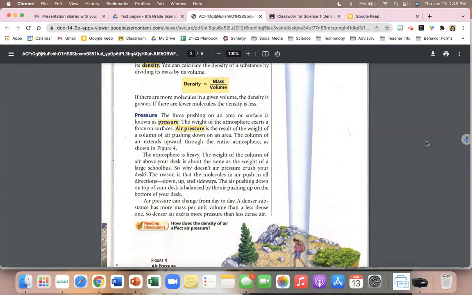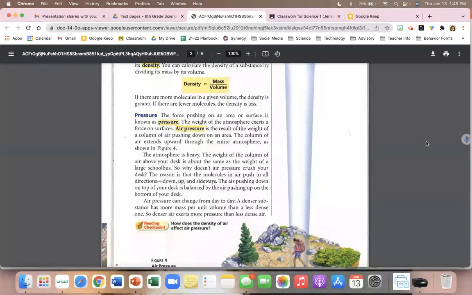The atmosphere is heavy. The weight of the column of air above your desk is about the same as the weight of a large school bus. So why doesn't air pressure crush your desk? The reason is that molecules and air pressure push in all directions: down, up, and sideways. The air pushing down on the top of your desk is balanced by the air pushing up on the bottom of your desk. Air pressure can change from day to day.